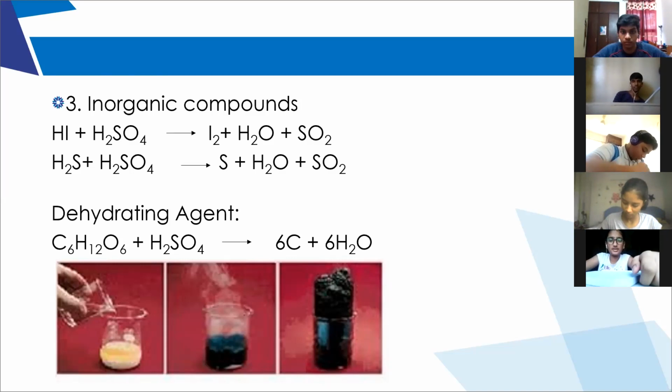Ma'am, NH3 plus SO2 plus H2O. Ammonia NH3 plus H2SO4 gives what? What are the products? H2O plus NH3 plus SO2. Not NH3. It will remove the hydrogens, NH2, right? After removing hydrogens, what will be left? Nitrogen. Nitrogen plus water plus SO2.